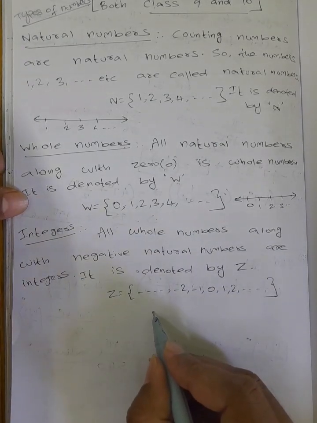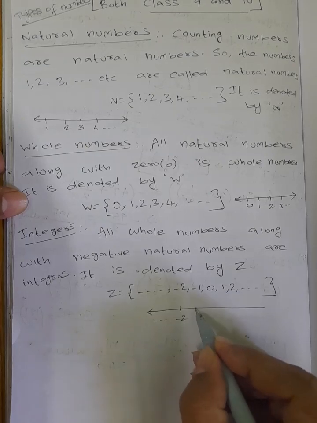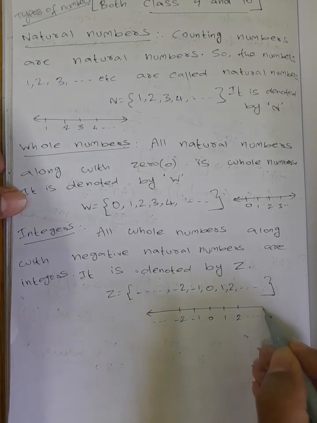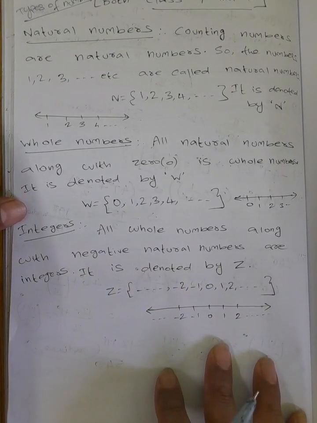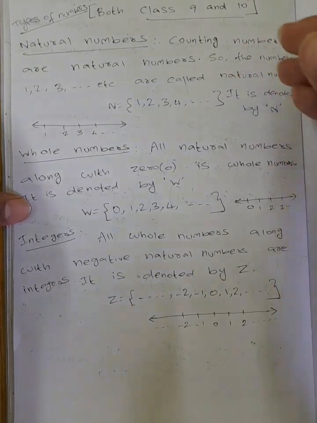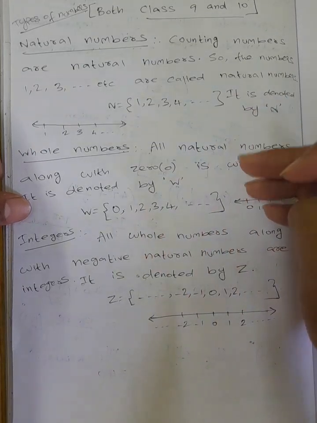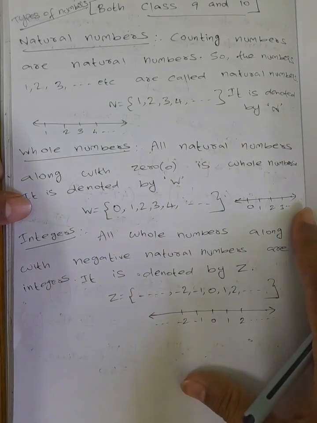So in integers, it will come -2, -1, 0, 1, 2 up to all the numbers. Okay, so first natural numbers, all the natural numbers will be included in whole numbers, including 0. All the whole numbers, including the negative natural numbers, we call as integers.